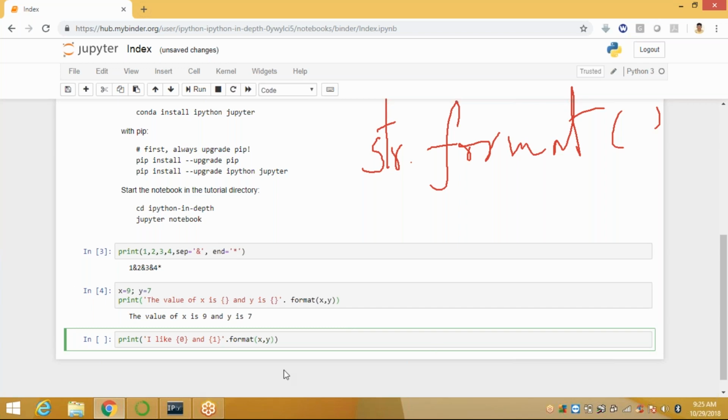And I'm taking it like this: bread, butter. Run it.